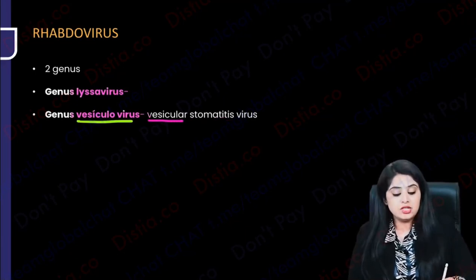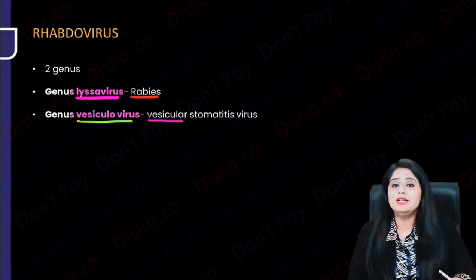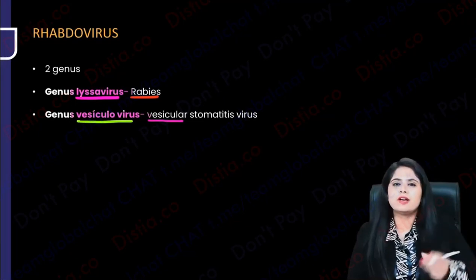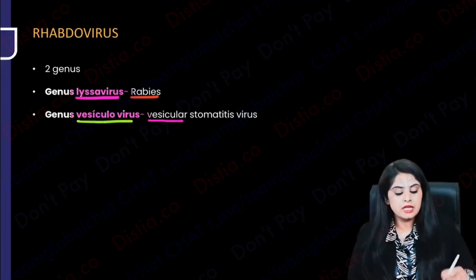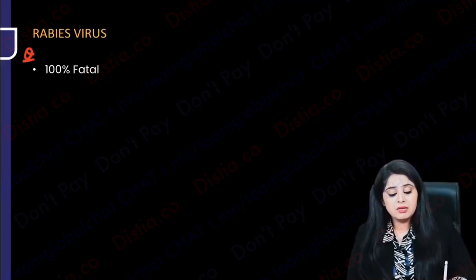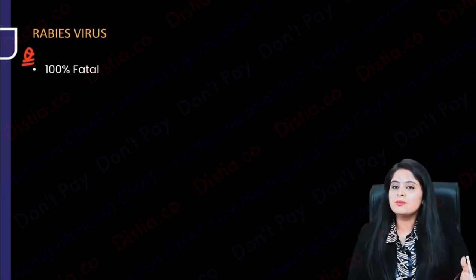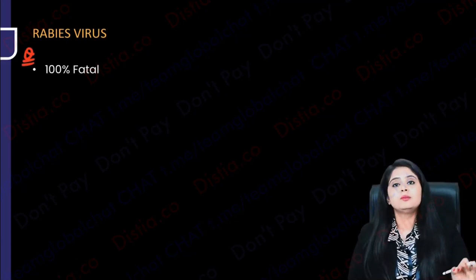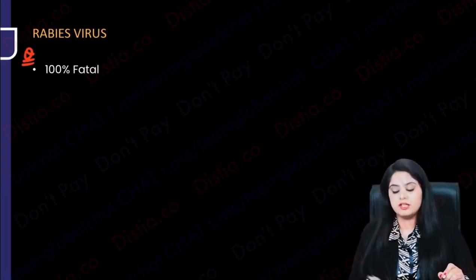On the other hand, the genus Lyssavirus is what is of concern to you because all of us read rabies, right? So let us start off with rabies, that is the more important one, and in the end we'll go to the vesicular stomatitis virus, just touch upon it in 2-3 words. Let us start off with rabies. Of course, the question that has come a million times in the exam, and is known to a million people, is that it is a 100% fatal disorder. Yes, 100% fatal, a very famous PYQ.